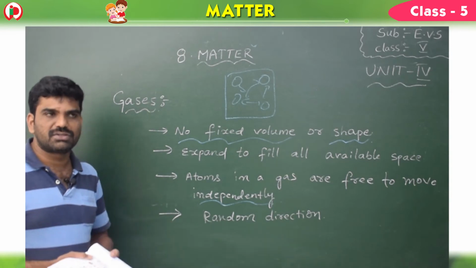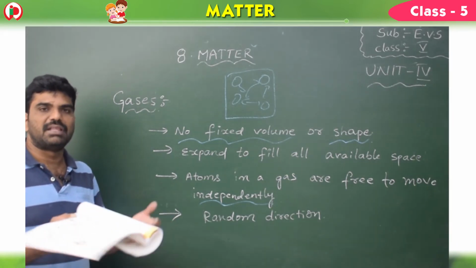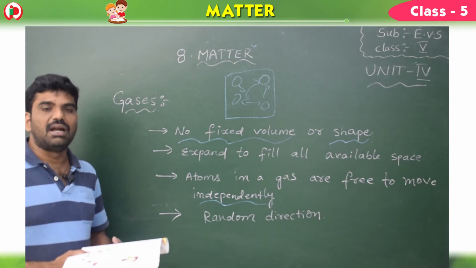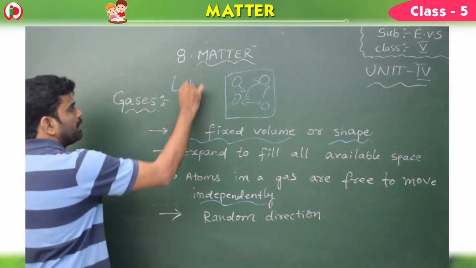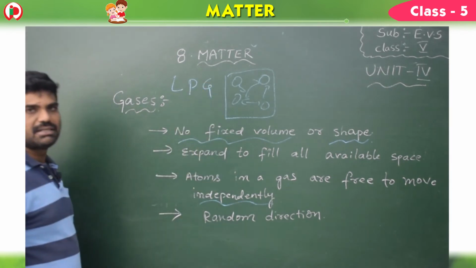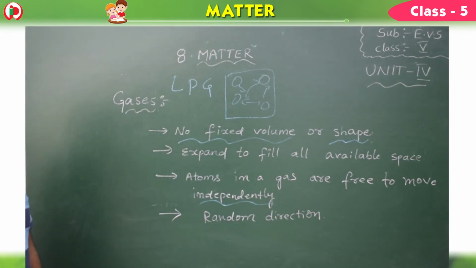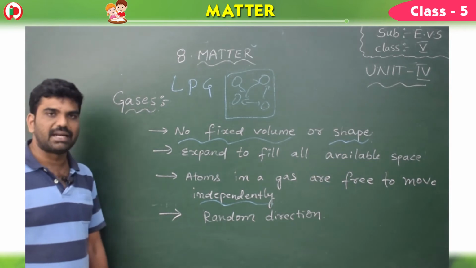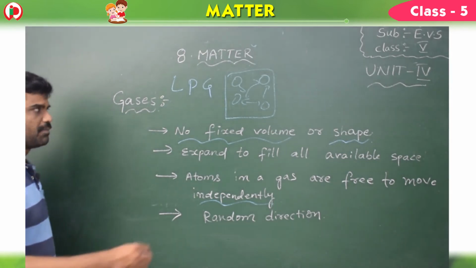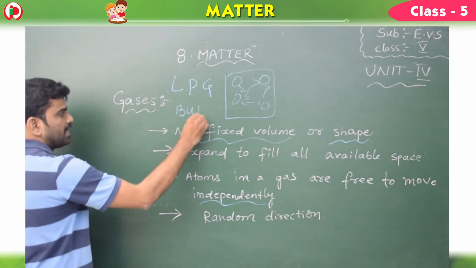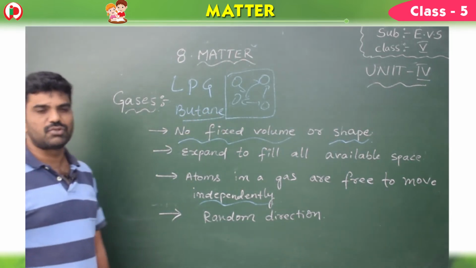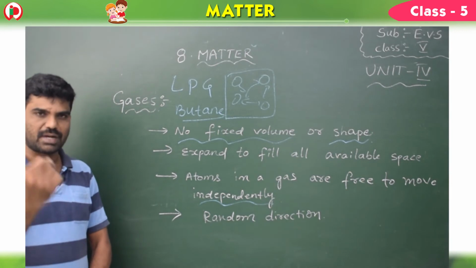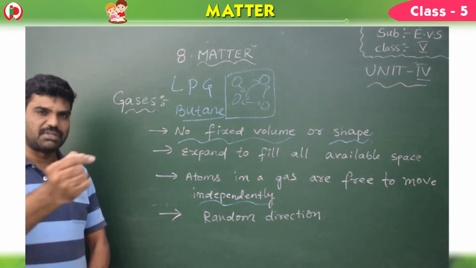In our house, we cook with the help of a gas called liquefied petroleum gas, LPG, which is made up of butane. Cooking gas is made up of butane.